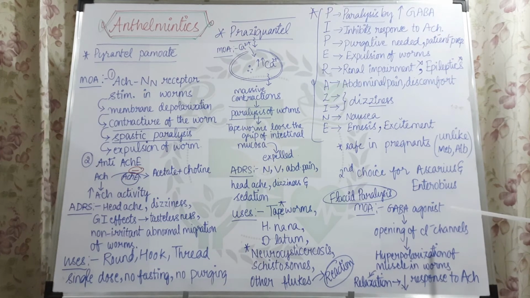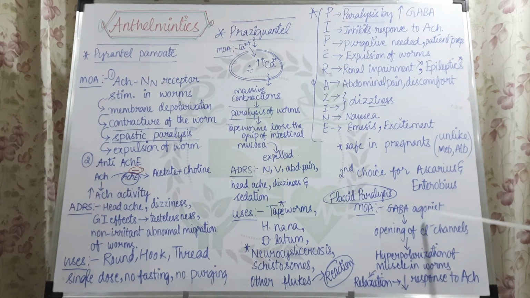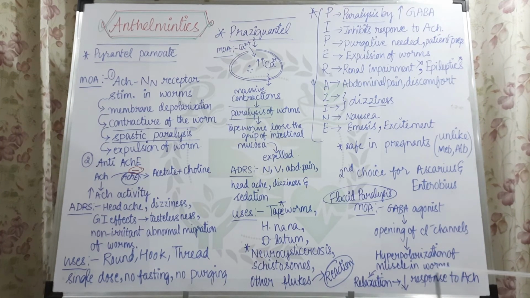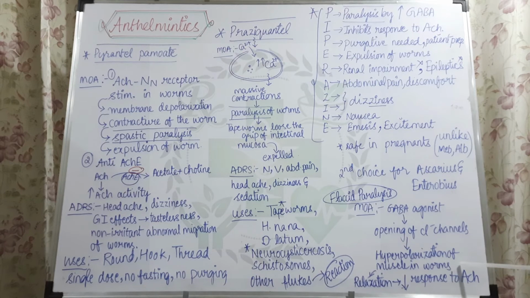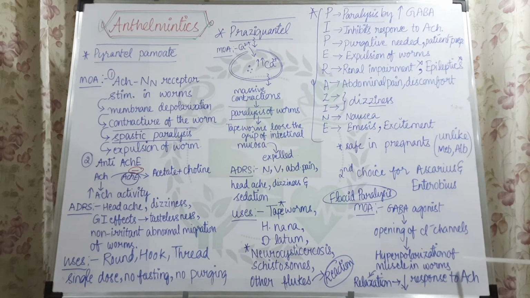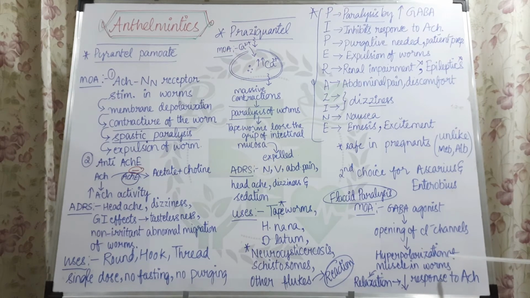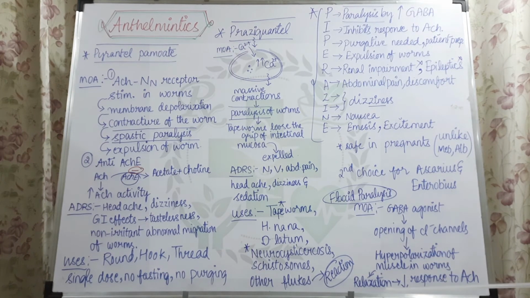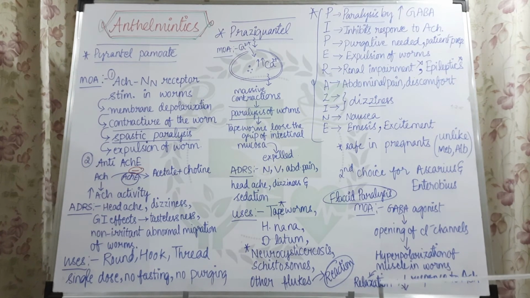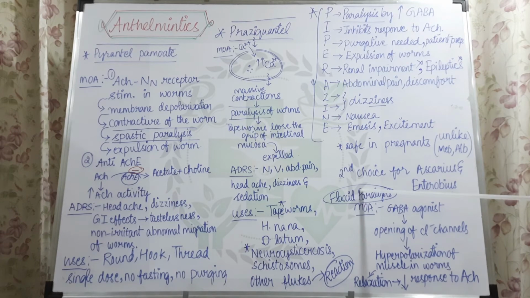Once the chloride level inside the cell increases, that is called hyperpolarization. So it will lead to hyperpolarization of the muscle in the worms, and this hyperpolarization will lead to relaxation. So no contraction is coming, only complete relaxation will be there. So this relaxation finally leads to flaccid paralysis.